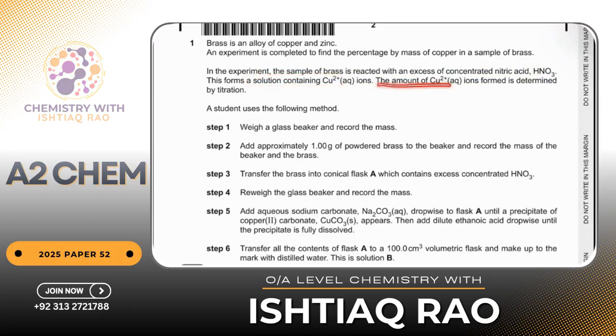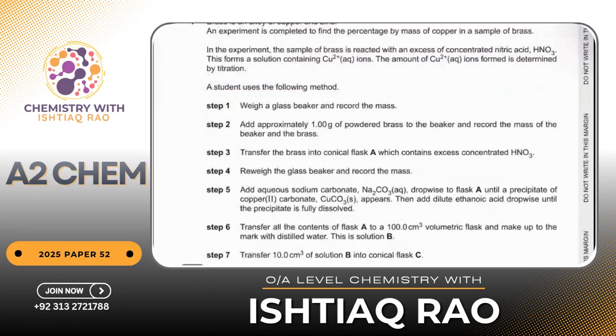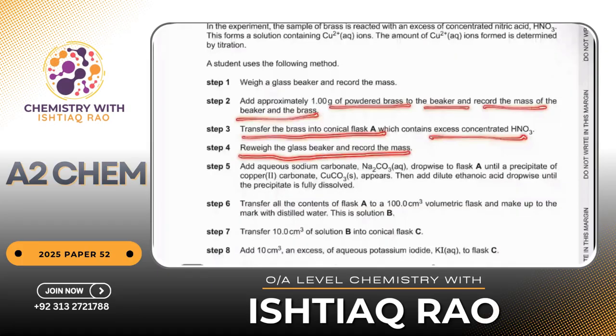The amount of copper 2 plus ions formed is determined by titration. A student uses the following method. Number one, weigh a glass beaker and record the mass. Add approximately 1 gram of powdered brass to the beaker and record the mass of the beaker and the brass. Transfer the brass into conical flask A, which contains excess concentrated nitric acid, and then reweigh the glass beaker and record the mass.